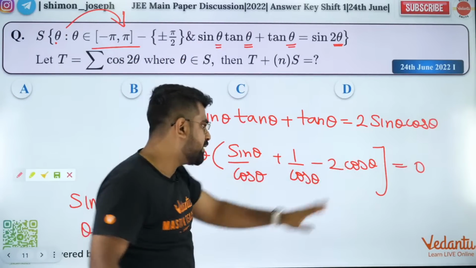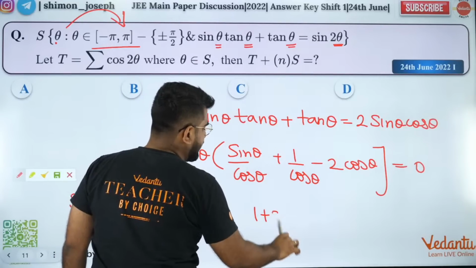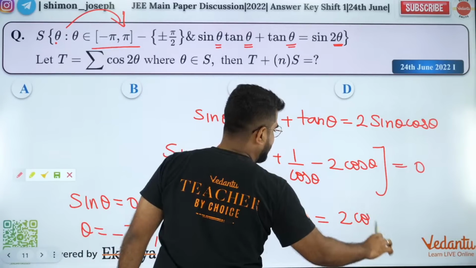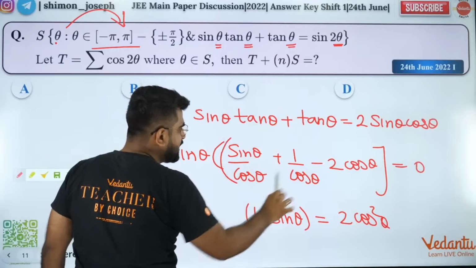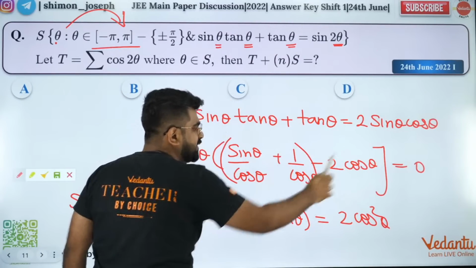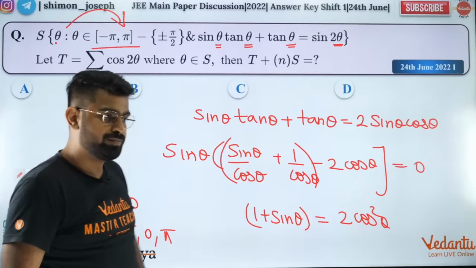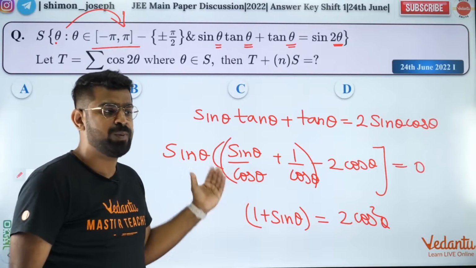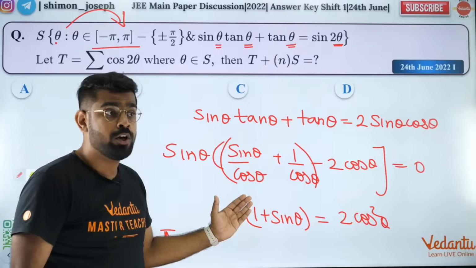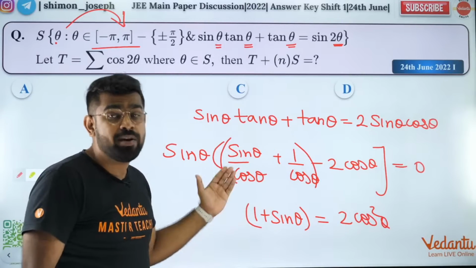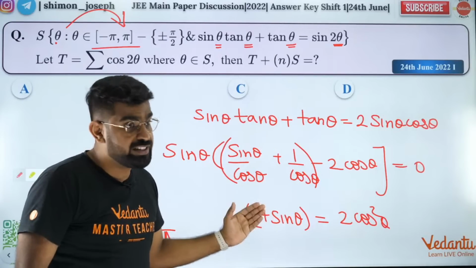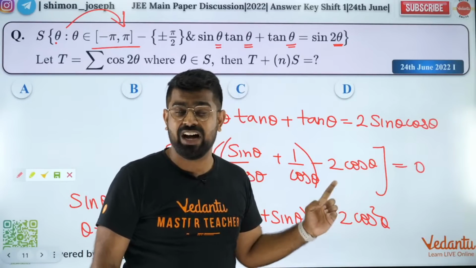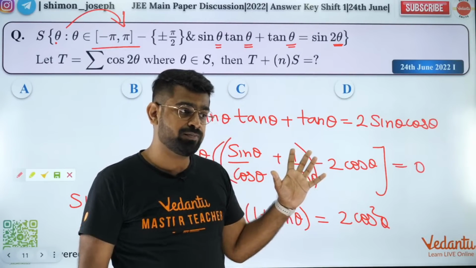Now let's solve the inner one. What will I get? I'll get 1 plus sin theta is equal to 2 cos square theta, when I cross multiply. Okay, are you all clear? Everybody, guys, please listen. Please be attentive. These are all good questions. The others who are writing later can benefit from this. So try to take it a bit seriously. Okay, so cos square theta I can write as 1 minus sin square theta.